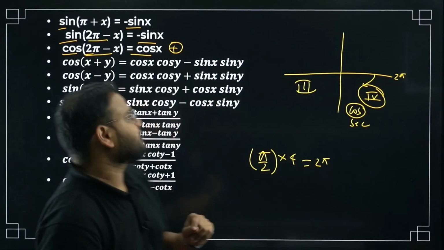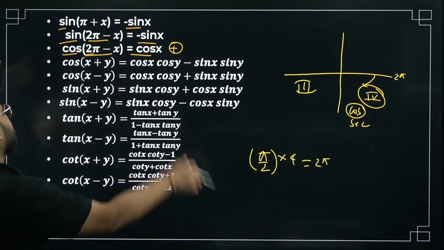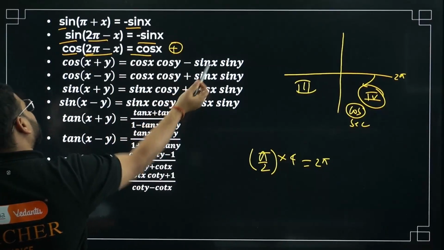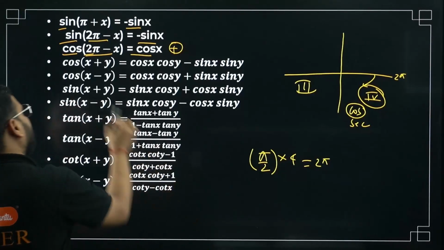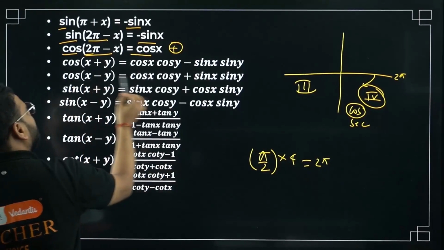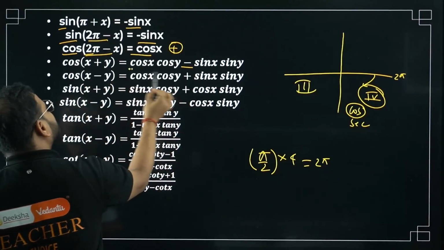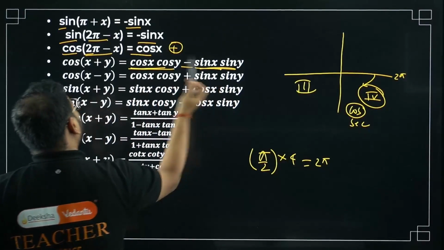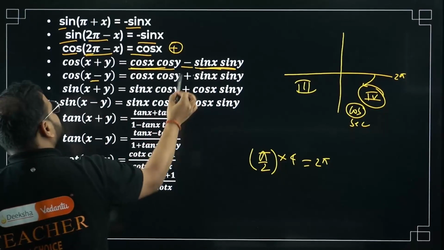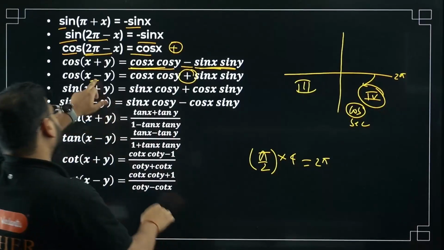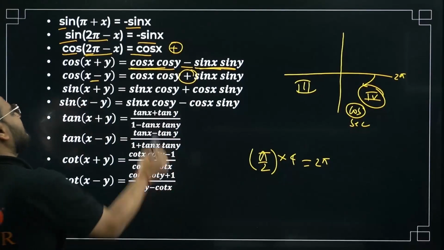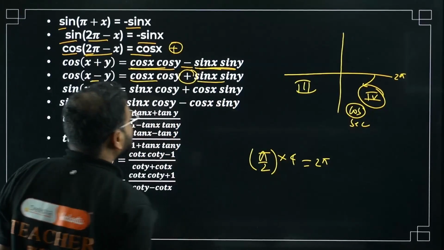First one, cos of x plus y is cos x cos y minus sin x sin y. Remember this property: whenever you have plus, it will become minus in case of cos. It remains cos and cos, sine and sine. Whenever it is minus, it will become plus. That's how I remember. If it is minus, it will become plus, and this will remain the same, cos and cos, sine and sine.